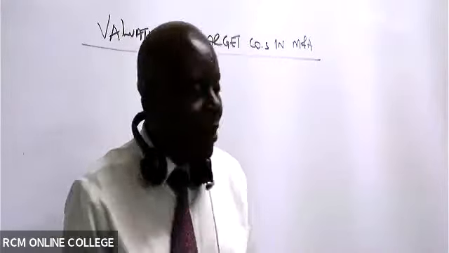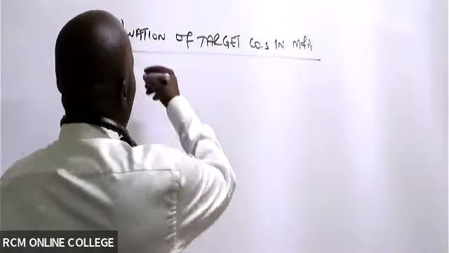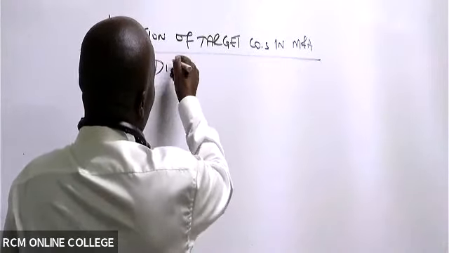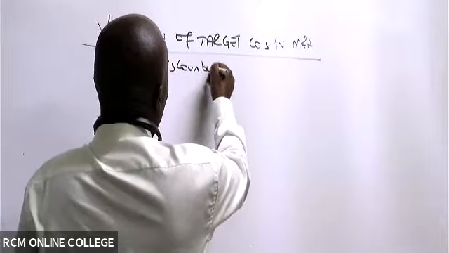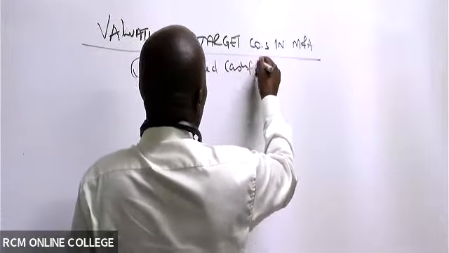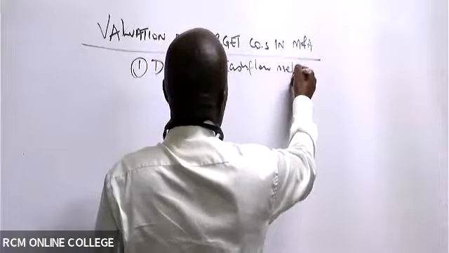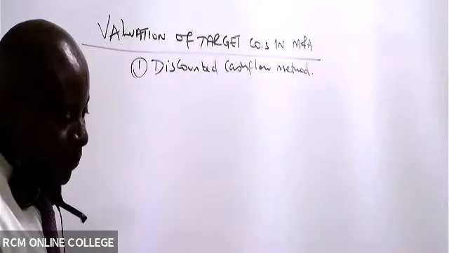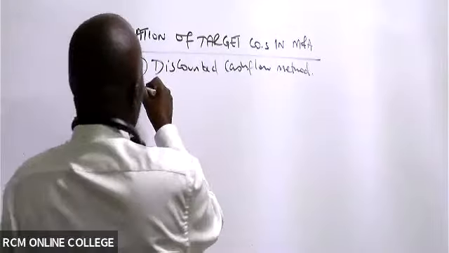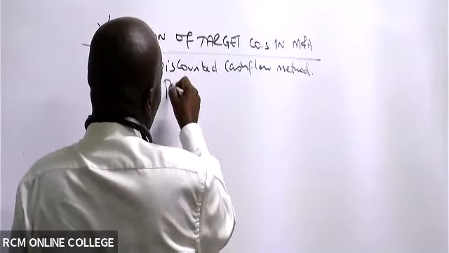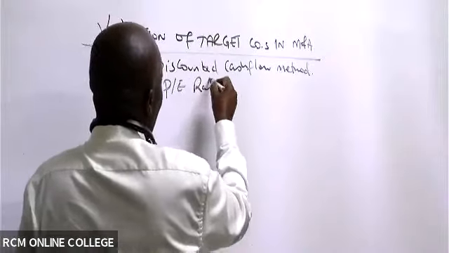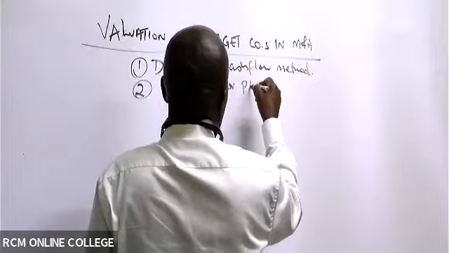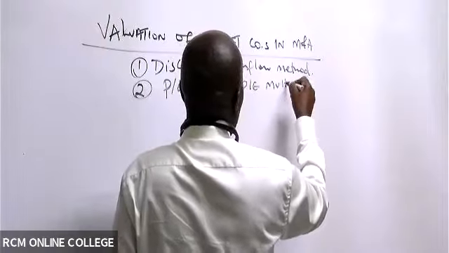So there are various methods that you could make use of. Number one, you could use the discounted cash flow method. Number two, ladies and gentlemen, you could make use of what we call the PE ratio or a PE multiple.